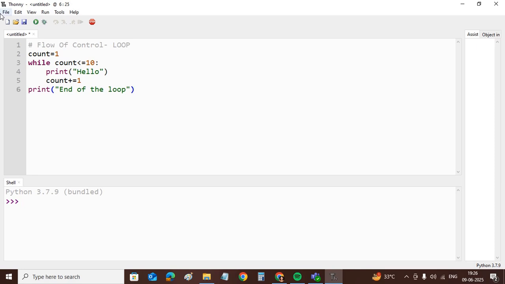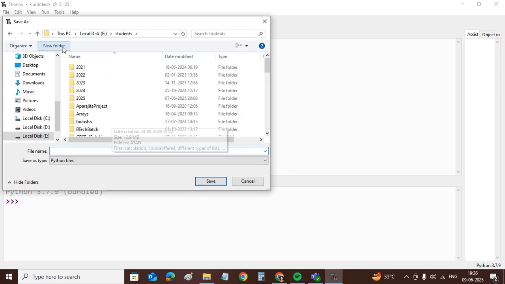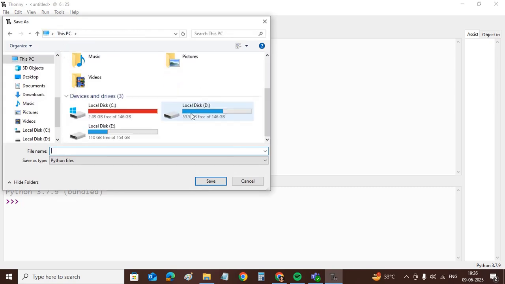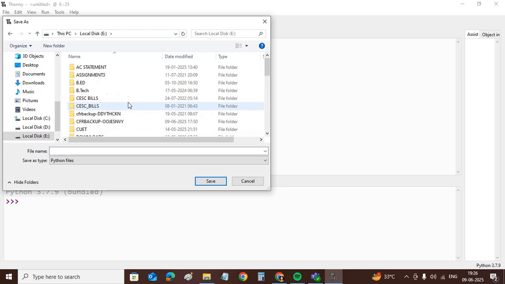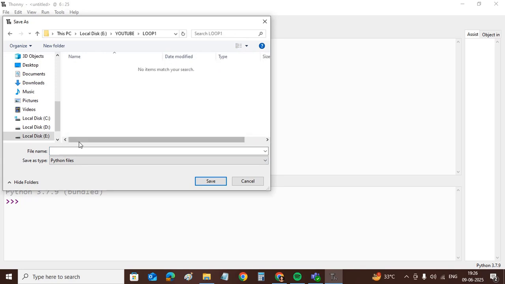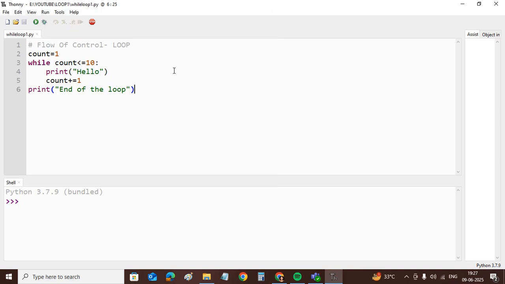Okay, let's save the code. And I am now executing. See, my code is saved with .py extension, that is the extension of Python file, and the program name is whileloop1.py, and I have saved it in a folder, and now I am executing by the run command.